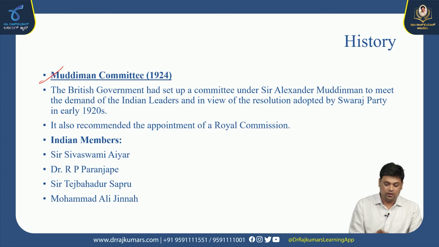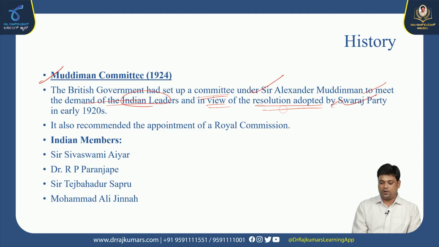Okay, then during this time period, one committee was appointed. The British set up a committee under Sir Alexander Muddiman, the Muddiman Committee, in the year 1924. It was about meeting the demand of Indian leaders in view of the resolution adopted by the Swaraj Party in the 1920s.